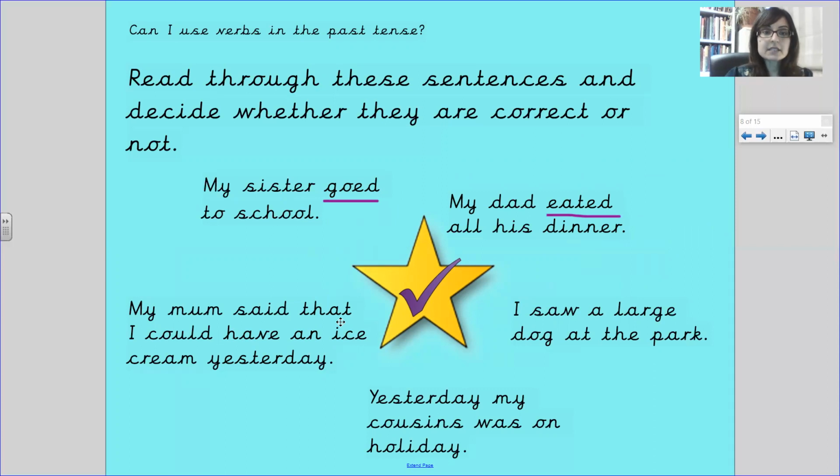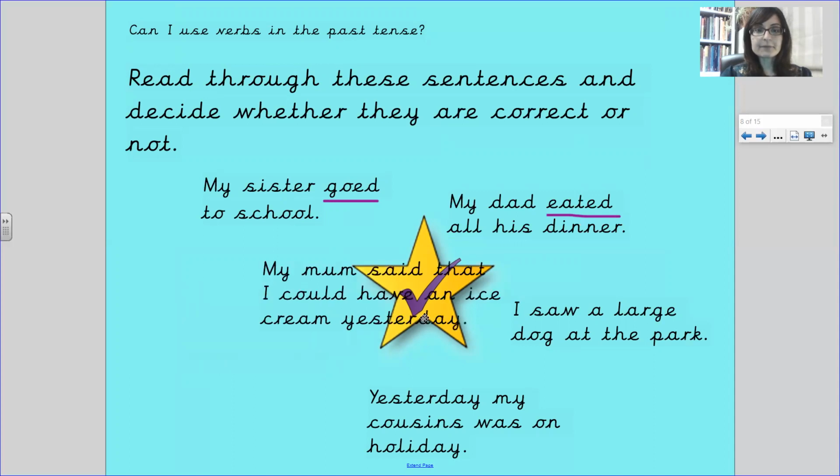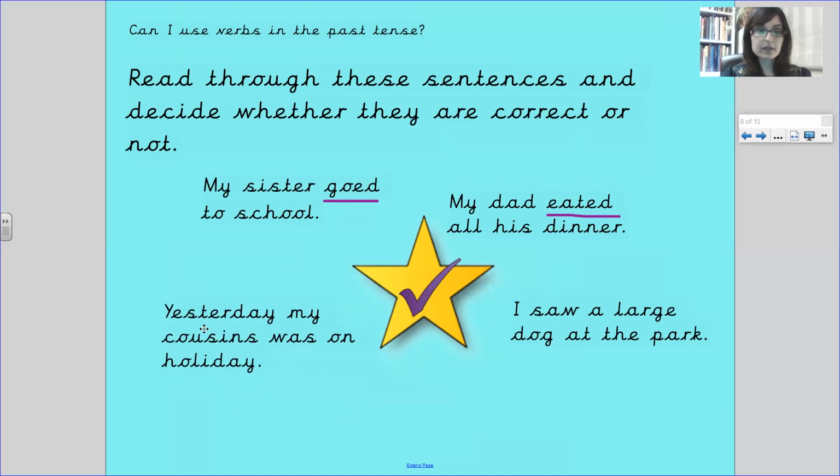My mum said that I could have an ice cream yesterday. Thumbs up if you think it makes sense, past tense. Thumbs down and sit down if you think it's not. Should we try it? There we go. It is. Right, let's try the next one.